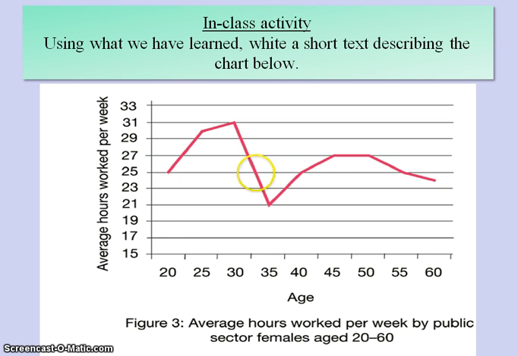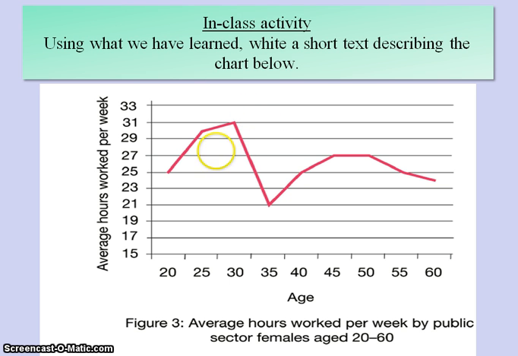So the graph shows the number of hours worked per week by public sector females aged 20 to 60. As you can see, up to the age of 20, there is a sharp rise in the number of hours worked. After that, my cursor has disappeared, there we go. After that, the rise continues, you can see, until at the age of 30. Age of 30 is there. It peaks. The number of hours peaks at 31 per week.